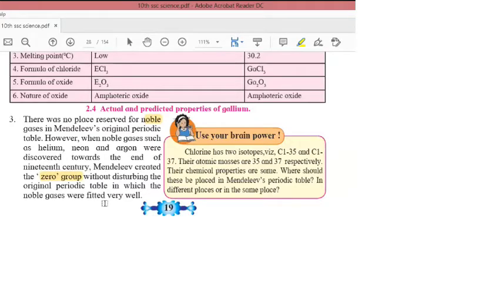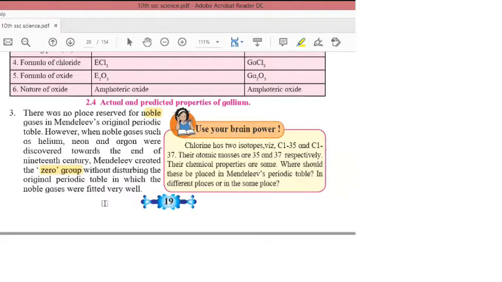So what was the third merit of the Mendeleev's periodic table? That without any disturbance to other elements, he placed the noble gases in the group which was named zero group elements. Now, what are the demerits?